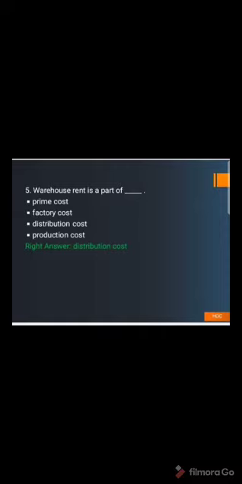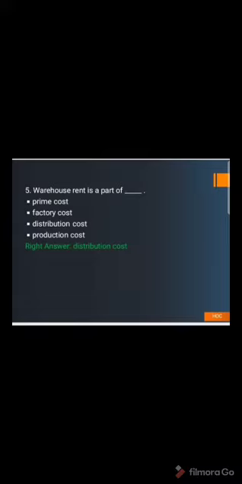Factory cost means those costs which are incurred in the factory, and production cost which are incurred during the production process. And warehouse rent is a secondary item, and it does not contribute anything to the product. Therefore, it shall not be part of the rest of the 3, but part of distribution cost.